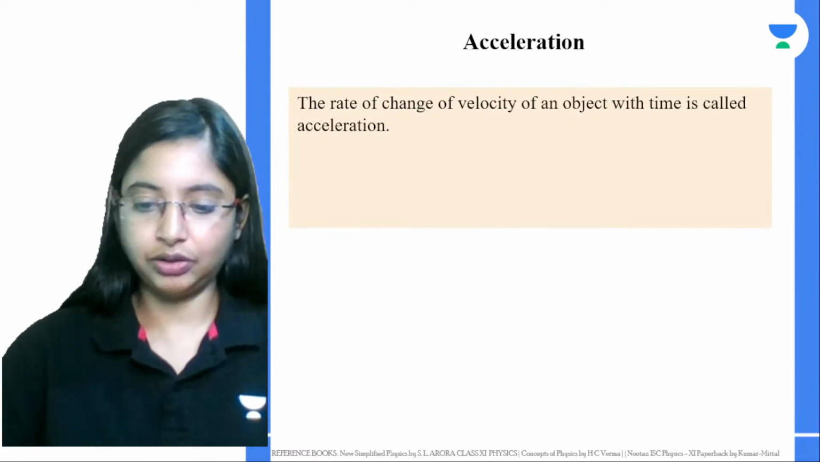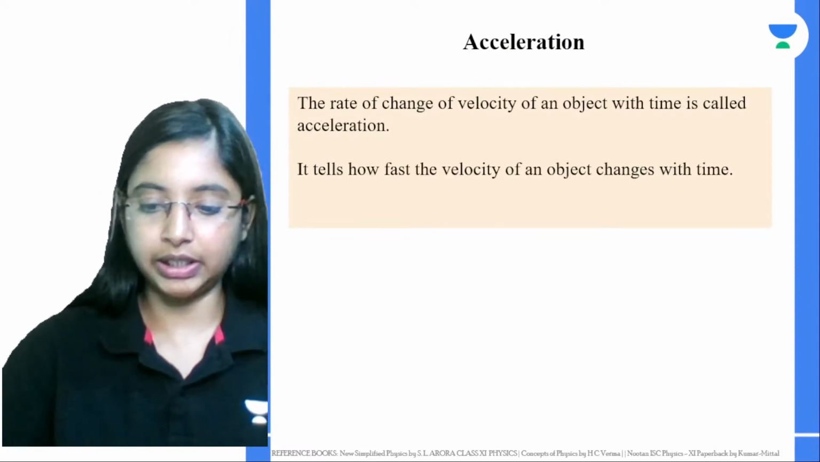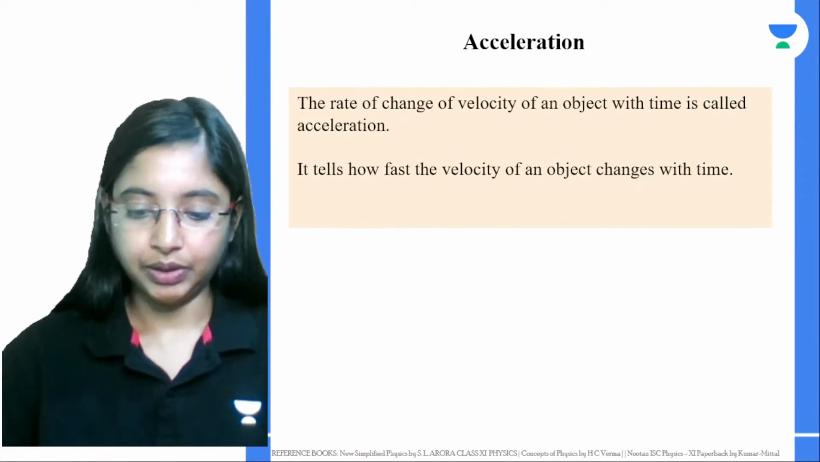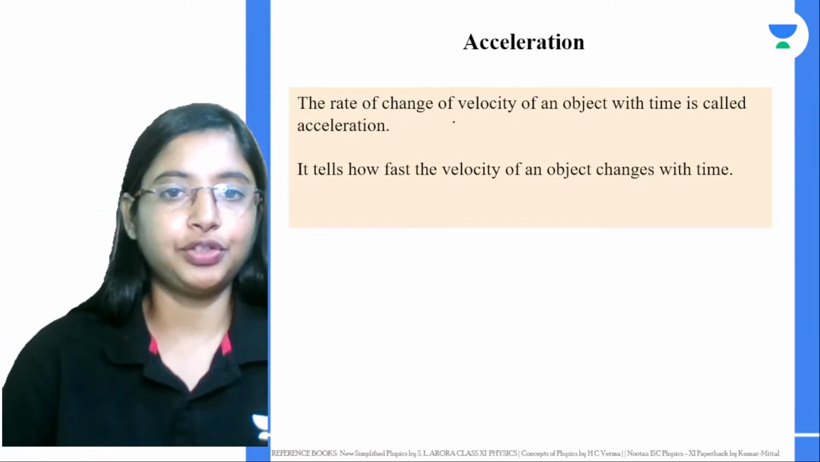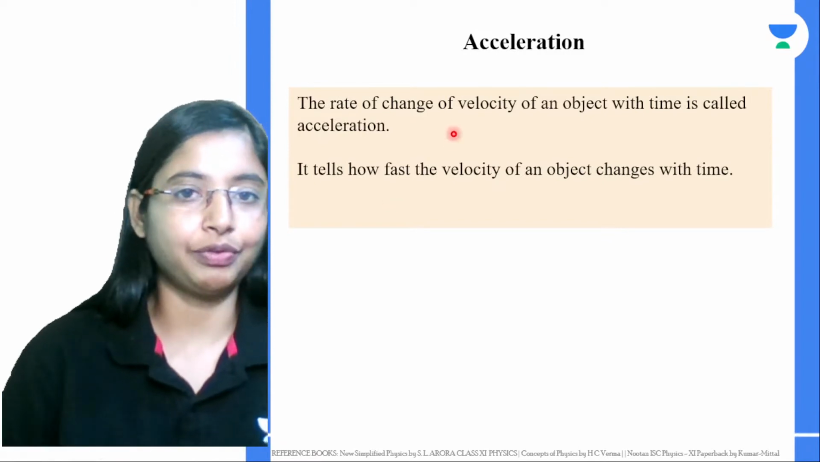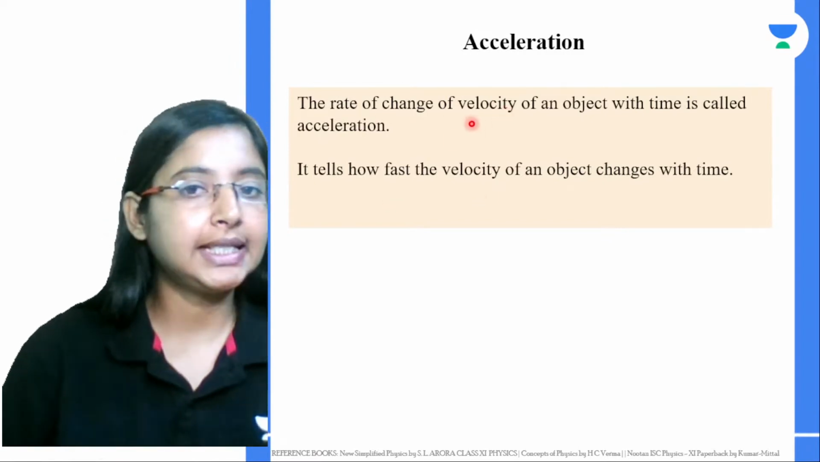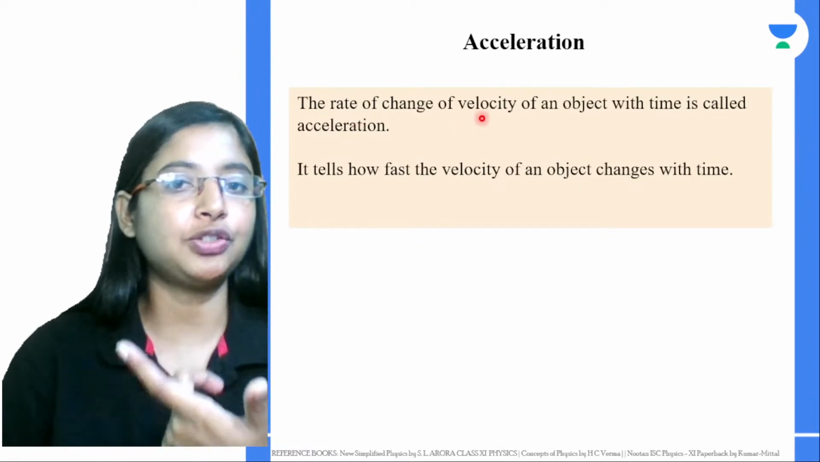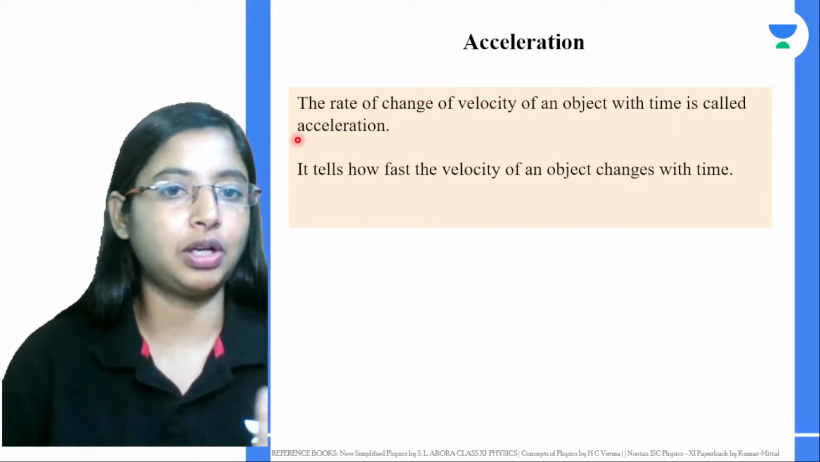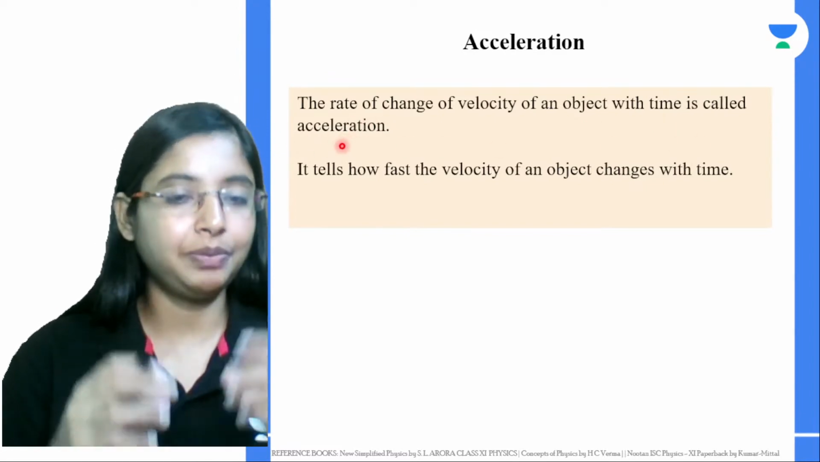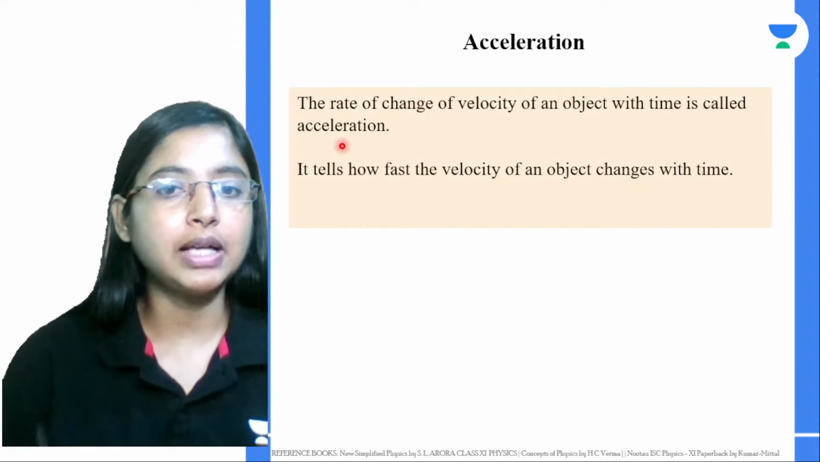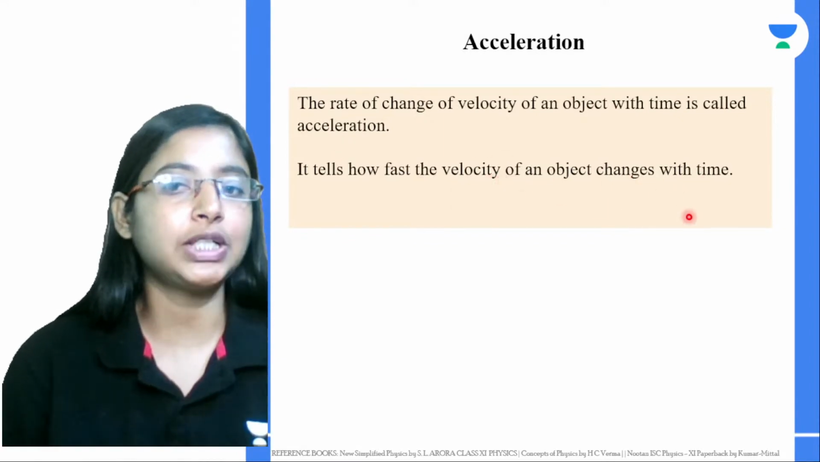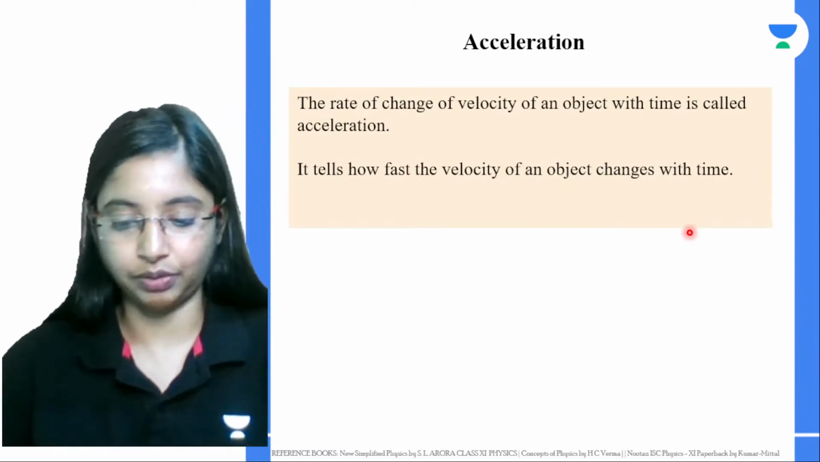So with this note, let's actually see what is acceleration. Acceleration is nothing but the rate of change of velocity of an object. If there is a change in displacement with time, that's velocity. Now the rate of change of velocity of an object with time is called acceleration. Acceleration just tells you how fast the velocity of an object changes with time.